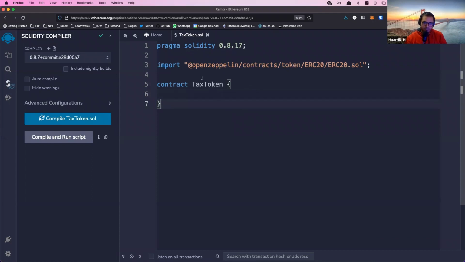Remix is smart enough that when you add this line, in Remix, you can import files one of three ways.